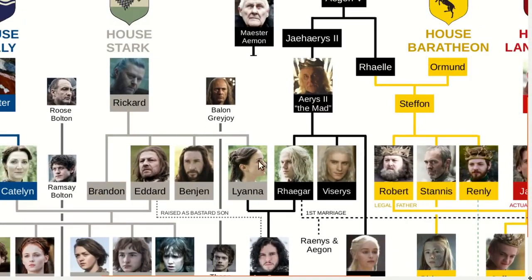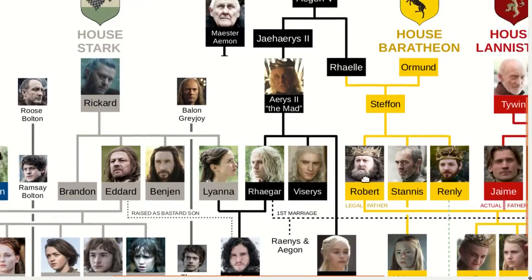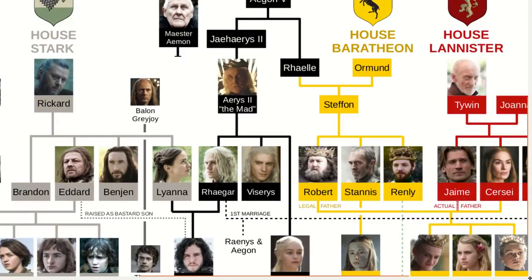But Lyanna was originally engaged to Robert Baratheon. Remember, this is before Robert was king and before he married Cersei. At this point, an event occurred which set everything else in motion. Rhaegar kidnaps Lyanna, although it is later suspected that she went willingly because the two were actually in love. But no one at the time knew that. So Lyanna's father, Rickard, and her eldest brother, Brandon, are obviously angry, and they go to see the king. But the king has them killed for treason.